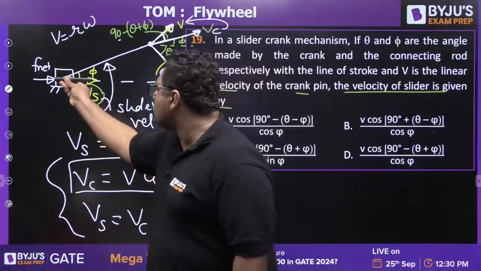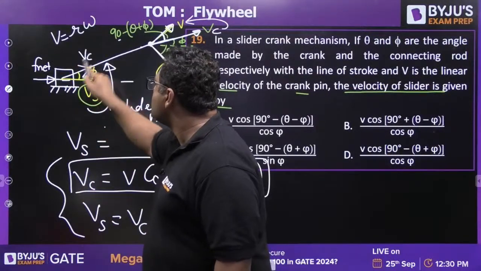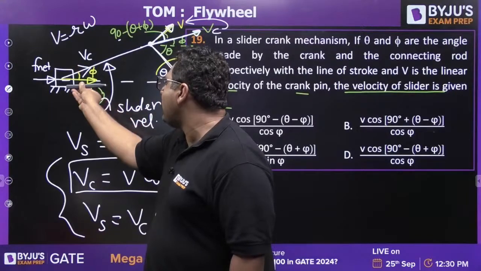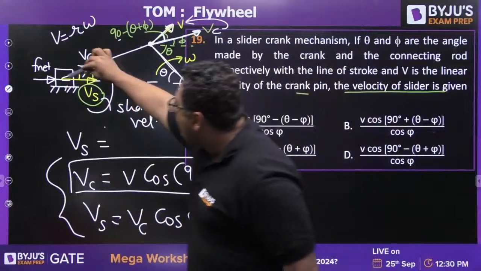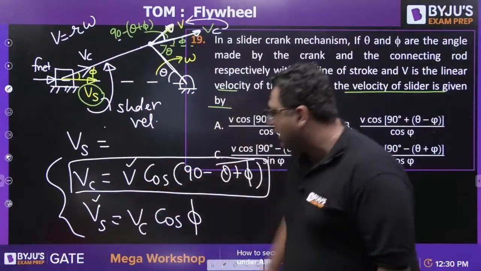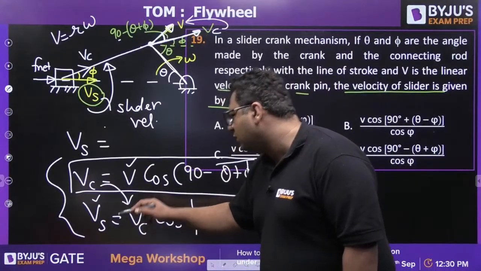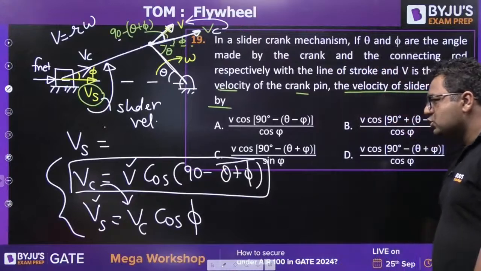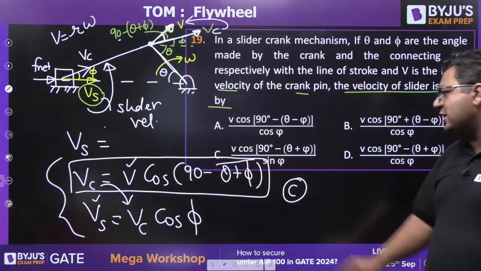If you write the velocity of slider, this is the velocity of the connecting rod. So the velocity of the connecting rod you want to write down in terms of Vs. So what you will write, Vs is nothing but Vc cos phi. But you need to find out Vs in terms of V. So what you will be doing, you will be putting the value of V here, you will be getting the Vc value. So you will be getting the answer to be C. C is going to be the right answer.